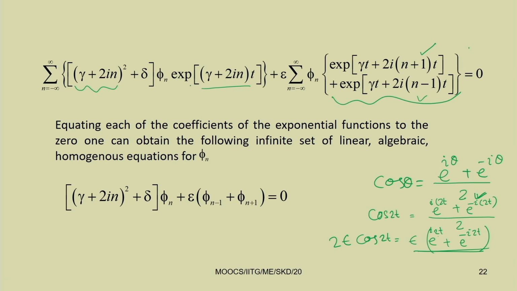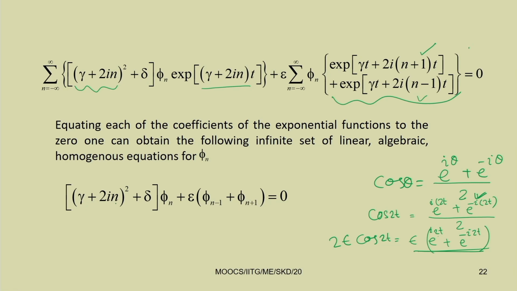You just see everywhere this e to the power (gamma plus 2 i n) t can be taken common, and so it can be taken out this side to have this e to the power (gamma plus 2 i n). So, here n must be, so we have to take n minus 1. So, if it is n minus 1, then n minus 1 plus 1 will be n. So, that is why it will be epsilon into phi n minus 1. Similarly, for this one we will get only one term, that is n, we have to replace it by n plus 1. So, that is why this becomes phi n plus 1.